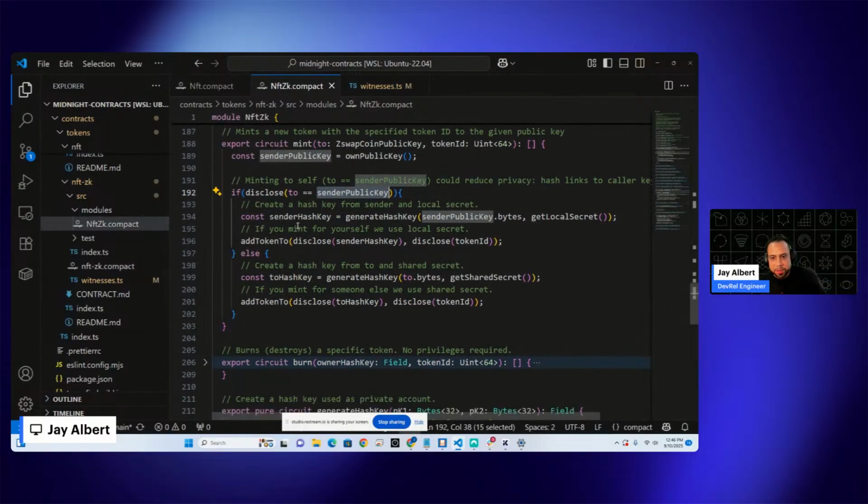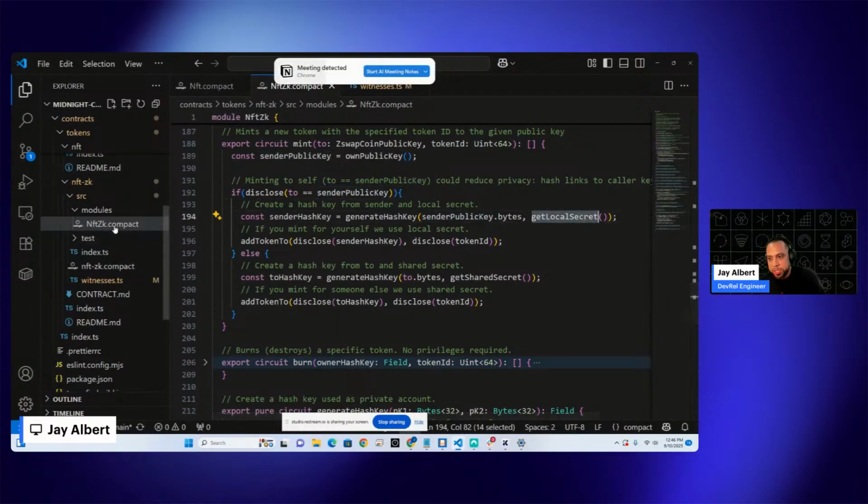If they've provided it, then we want to go to this section here where we're taking their local secret. So as I mentioned, this is being returned from the witness, right? And then it's hashing it with the public key that we're grabbing here, which is the person who's initiating the circuit. And we're hashing those two things to create a sender hash key. And what we want to do is map this into the token's own list, right? To say, hey, they've just minted an NFT. Now they own it. We need to document that.